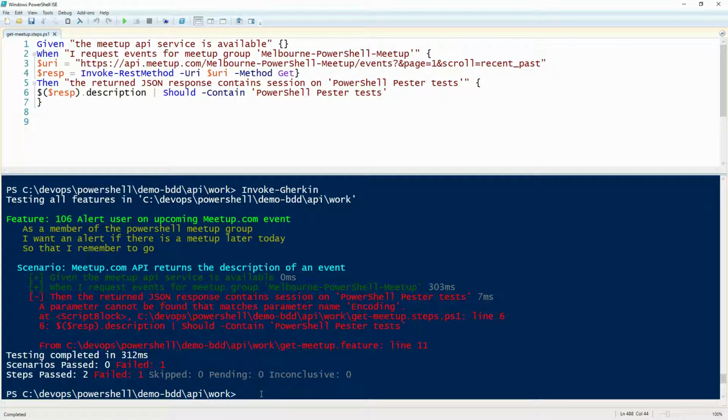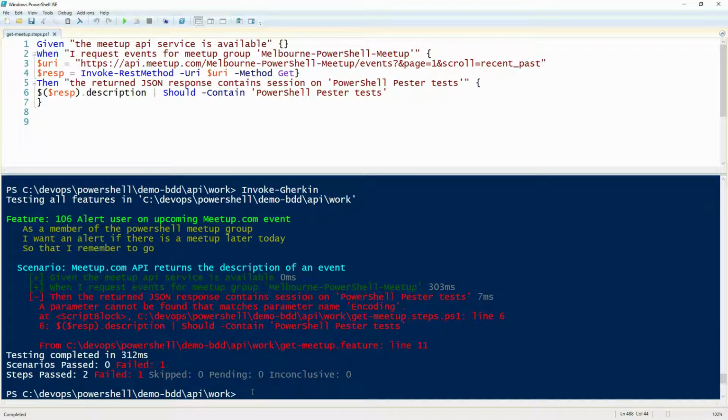Oh, so in the response that you got back, what was encoding in there? So why does it even want something called encoding? Is it in the text? No, that's Pester. That's Pester trying to do something with that result in that pipe. So should contain is trying to encode, so do something with that encoding.